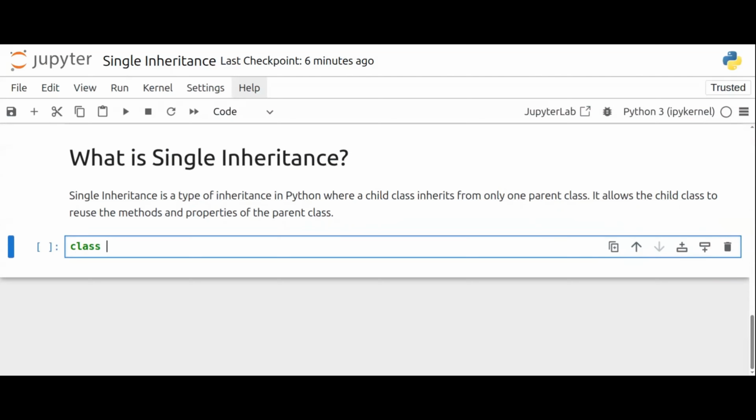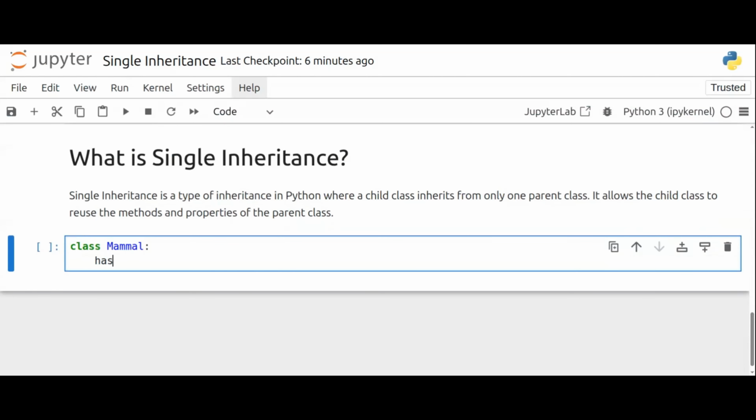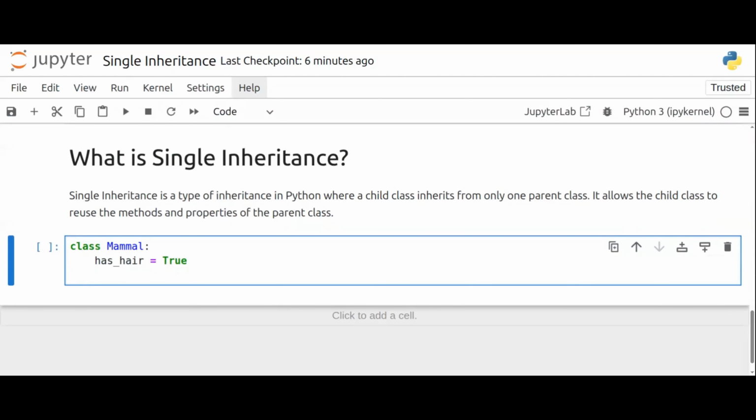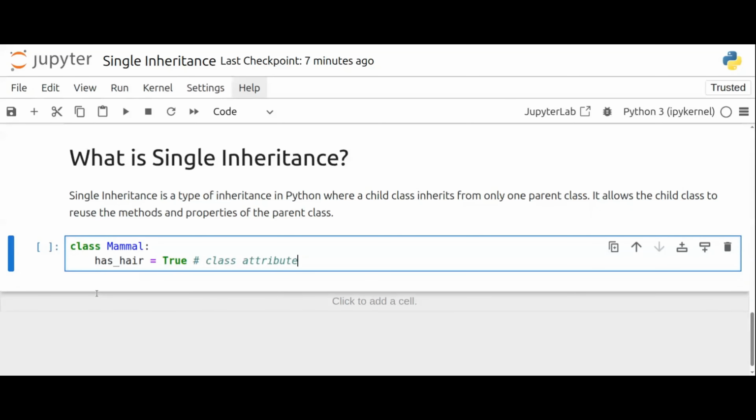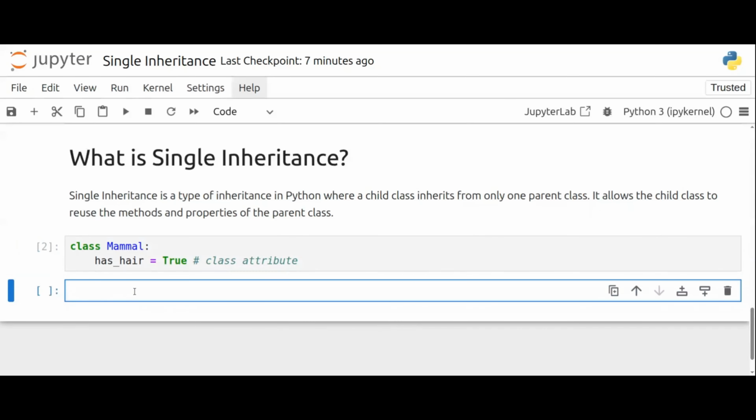Class mammal, let's say mammal has hair is true. This is a class attribute. Let me do this one first, and then we'll see what single inheritance does.